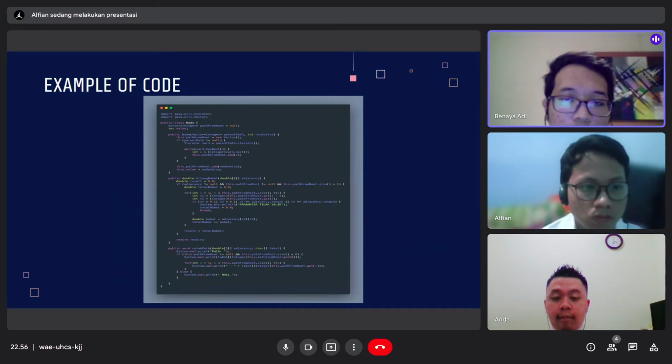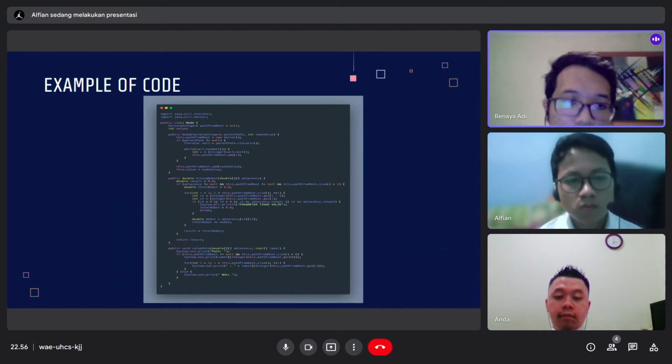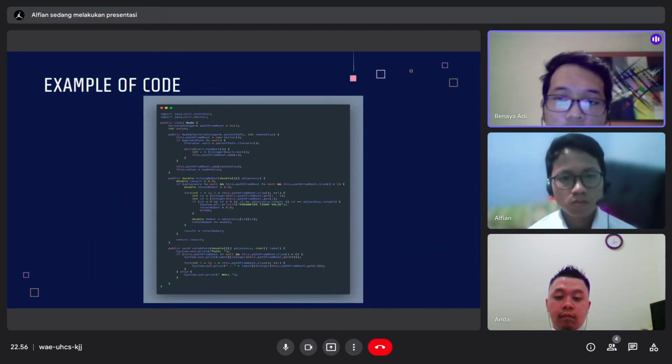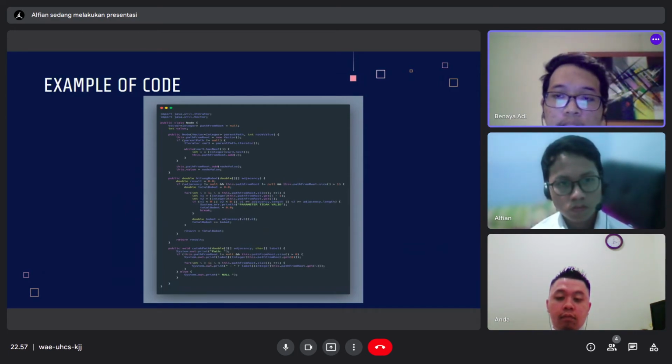The hitung bobot method is used to evaluate the weight value. As you can see in there, the value means a distance from one node to another node. If we want to find the shortest path, we must have value in node track. And then the cetak path method is used to print the nodes using a for loop and the system.out.println function. Okay, next.